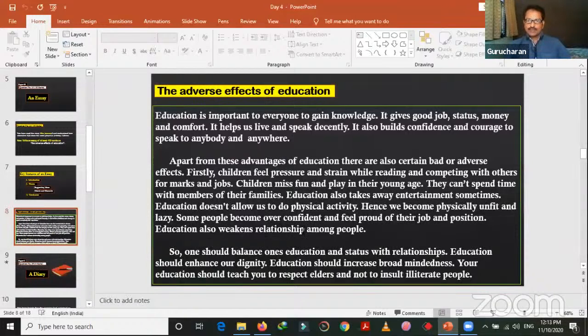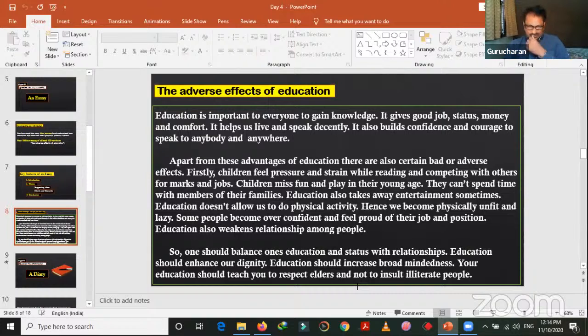Some people become overconfident and feel proud of their job and position. Education also weakens relationship among people. So, one should balance one's education and status with relationships. Education should enhance our dignity. Education should increase broad mindedness. Your education should teach you to respect elders and not to insult illiterate people.